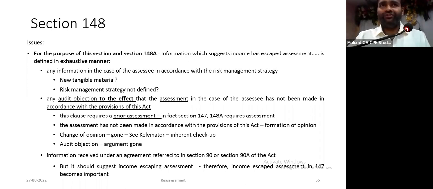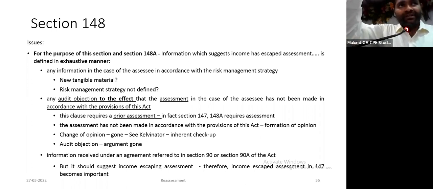The audit objection states that assessment has not been made in accordance with the provisions of the Act, which means they have to form some opinion, come to some conclusion. There should be some reasonable opinion to show that assessment has not been made in accordance with the provisions of the Act.